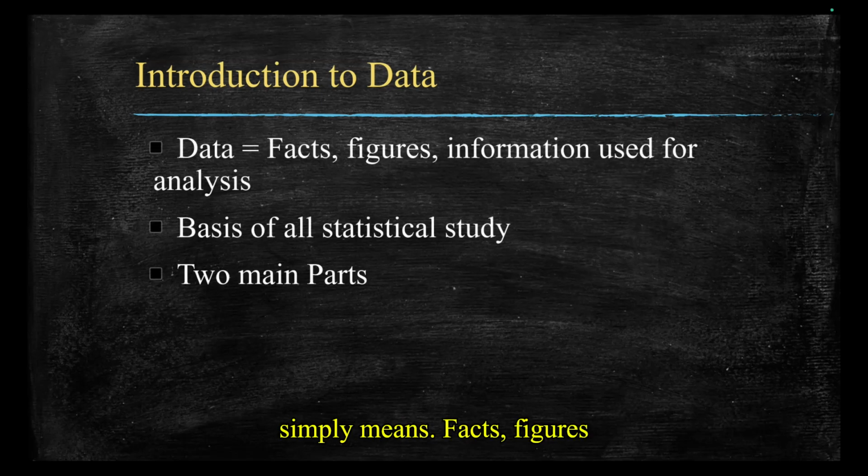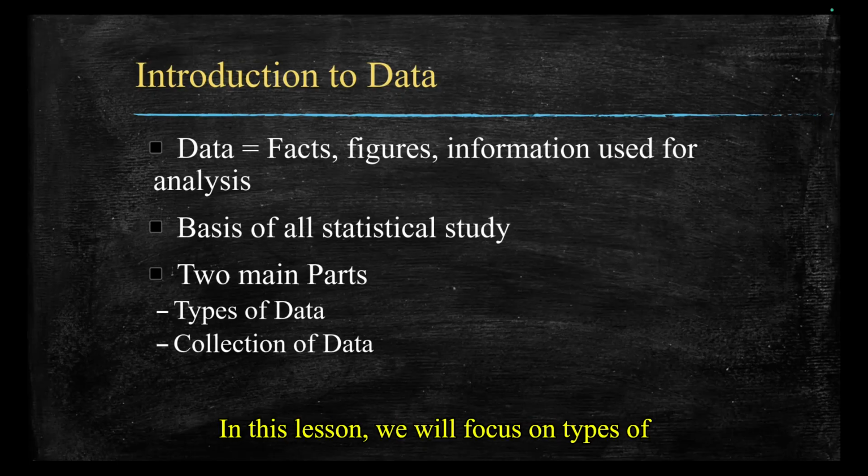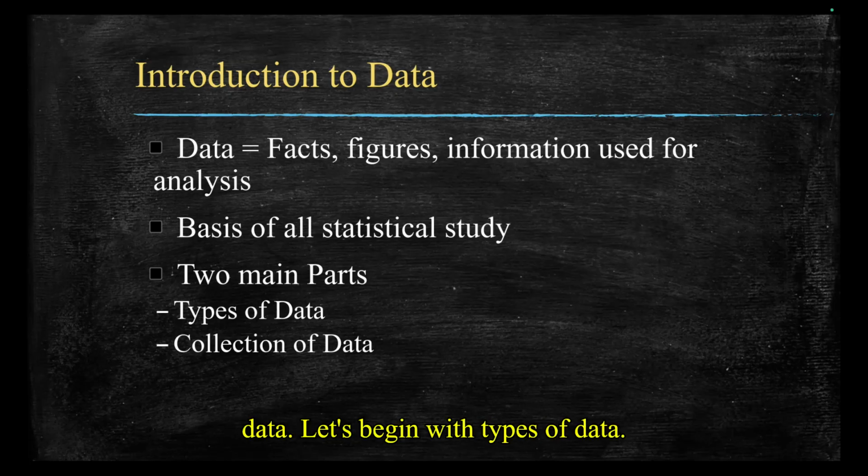Data simply means facts, figures, or information that we collect for study. This is the basis of all statistics study. In this lesson, we will focus on types of data and collection of data. Let's begin with types of data.